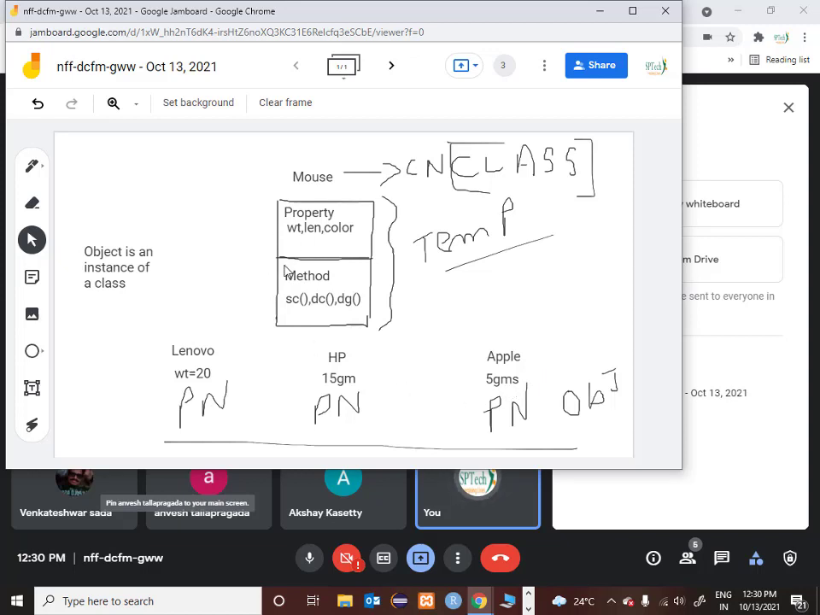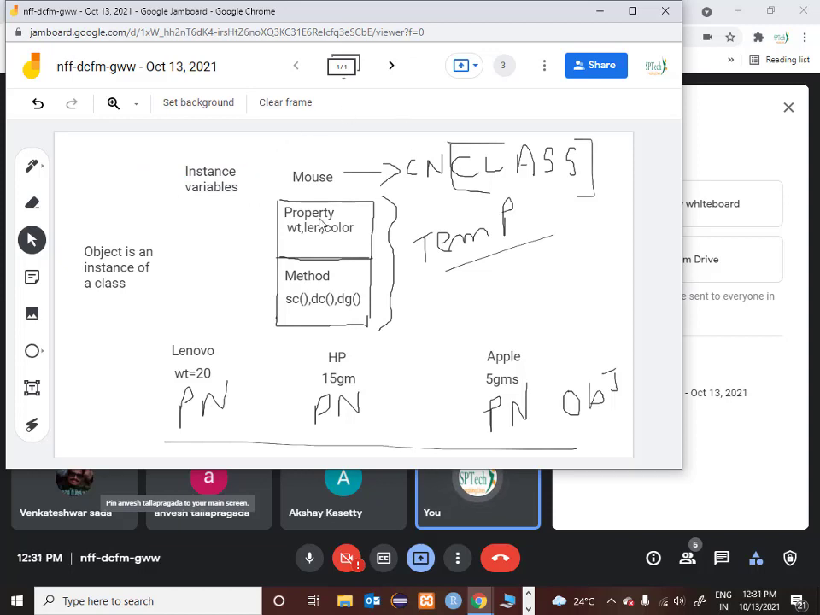That is why we call these variables weight, length and color instance variables. This is an important term. And what is an instance? An instance is nothing but an object.